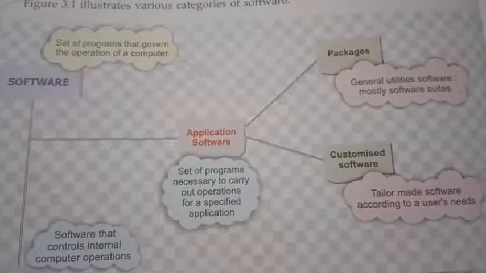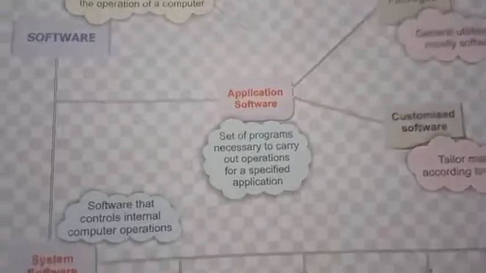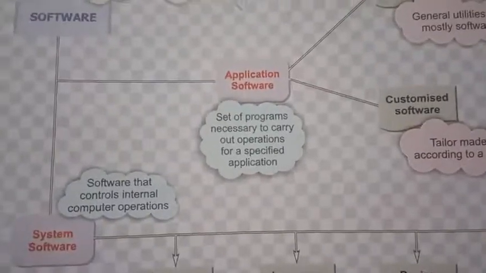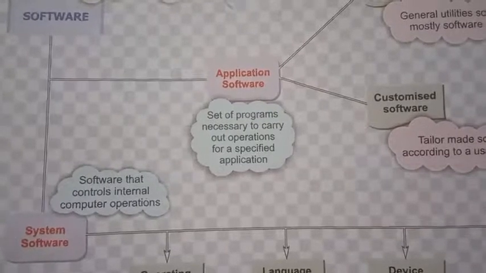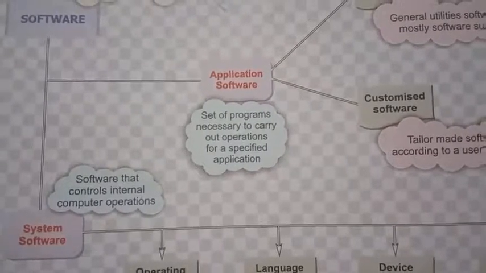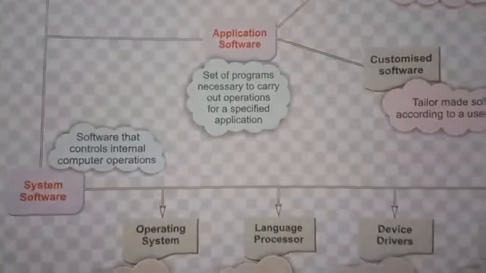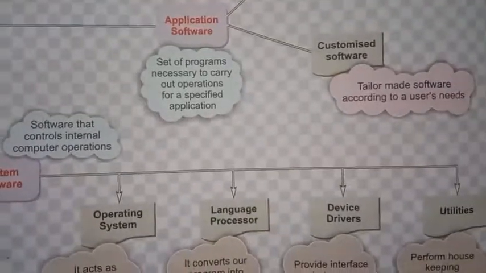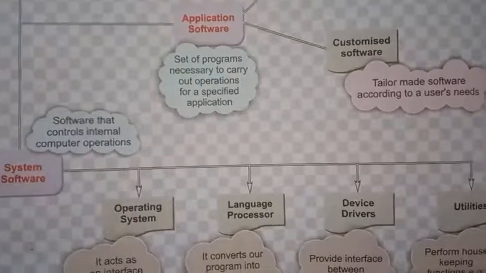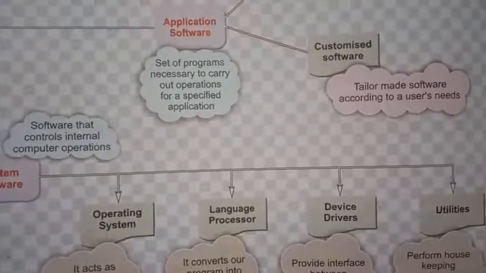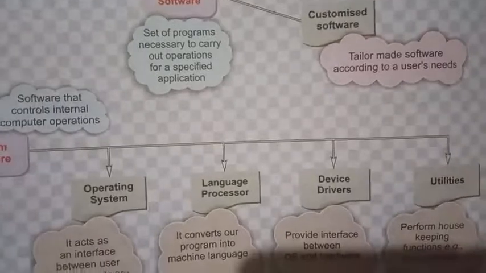So that is normal software. Then the second category is system software. System software is nothing but software that controls the internal operation of a computer. System software is mainly classified into four types: operating system, language processor, device drivers, and utility software. Operating system is an example of a system software.